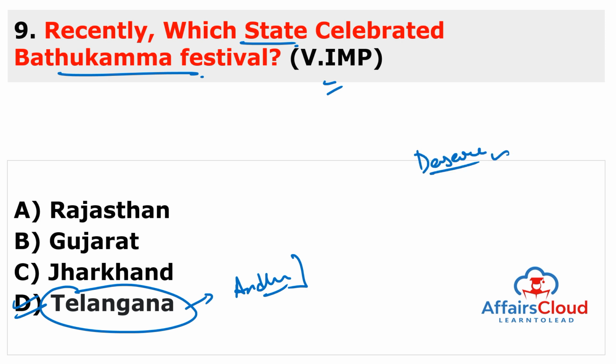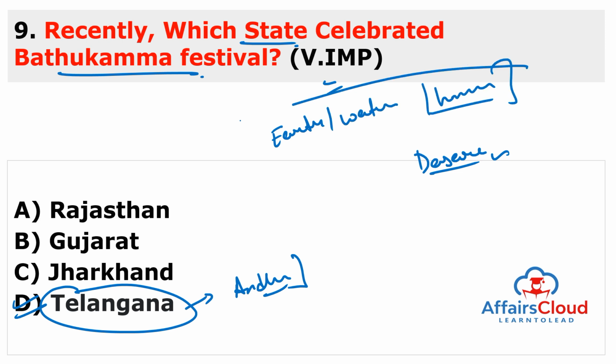It is a traditional Hindu festival celebrated predominantly in the state of Telangana and in some parts of Andhra Pradesh, not the whole state of Andhra Pradesh. The Bathukamma festival celebrates the relationship between three things: one is earth, second is water, and third is human. So this is just to celebrate the relationship between earth, water, and the human.